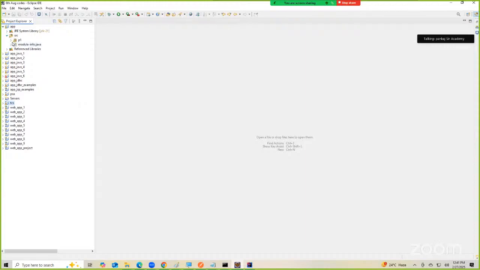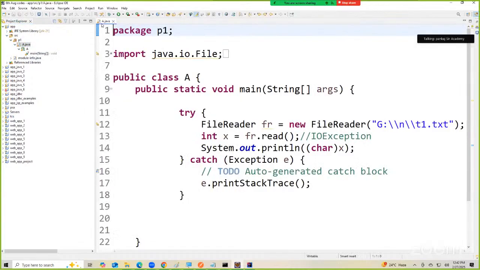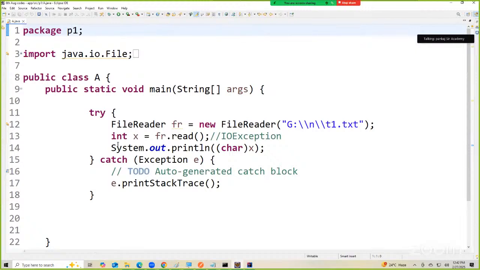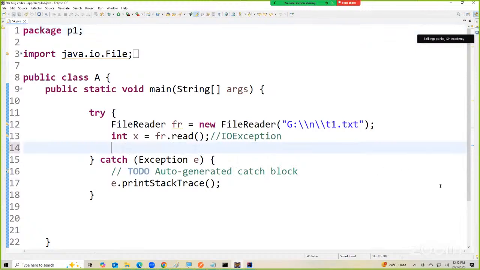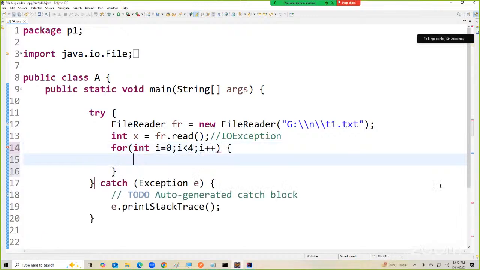So the first approach will be, I'll go to this program and use a for loop. I will write int i is equal to 0, i less than 4, since A, B, C, D, 4 characters are there, and then i plus plus. And then let us print here X, but do not forget to change this to char. This is very, very important.